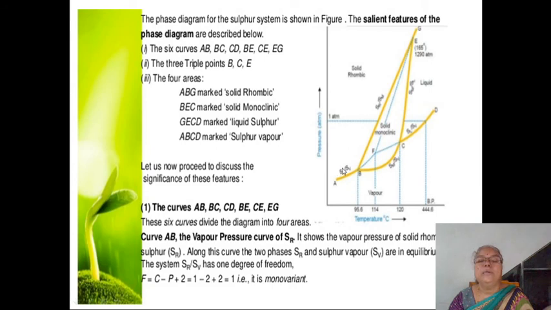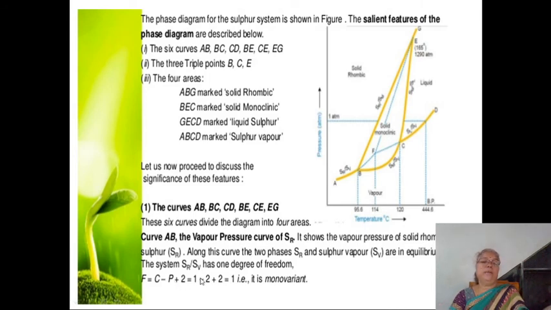And along this curve AB, 2 phases are in equilibrium, sulfur vapor and rhombic sulfur. It shows the vapor pressure of solid rhombic sulfur. The system has 1 degree of freedom.